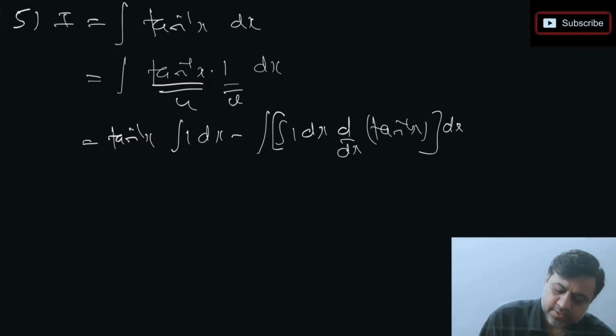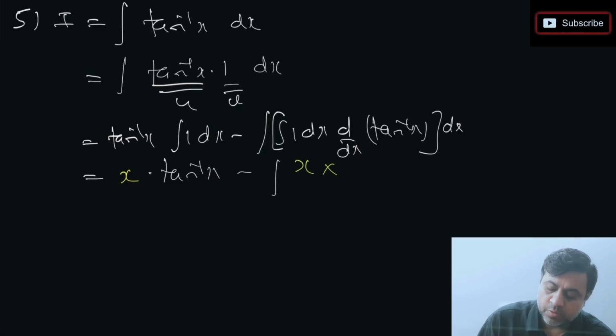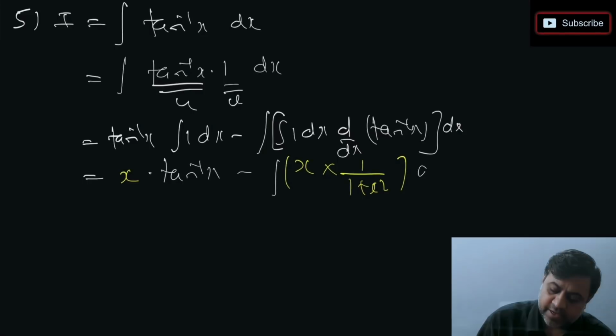Everything with respect to x. What is integration of 1? Integration of 1, if you remember, is x. So what we get is x into tan inverse of x minus, here also we do it, integration of 1 is x. Do you remember what is derivative of tan inverse of x? 1 by 1 plus x square, right? So 1 by 1 plus x square, everything inside the bracket, dx.